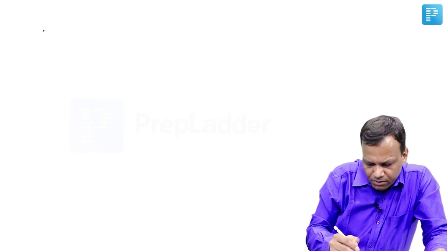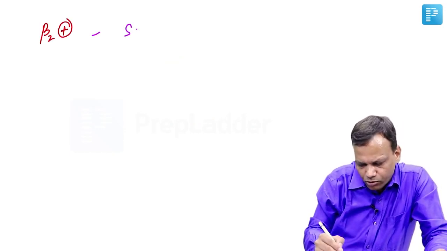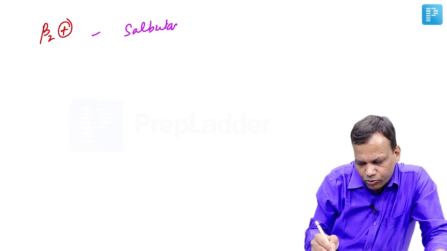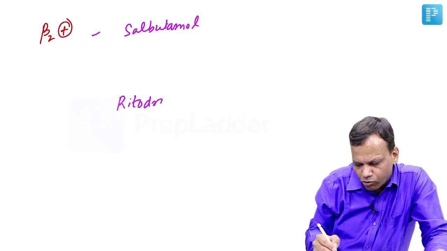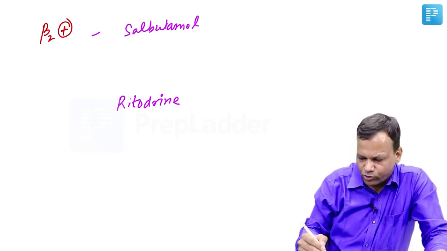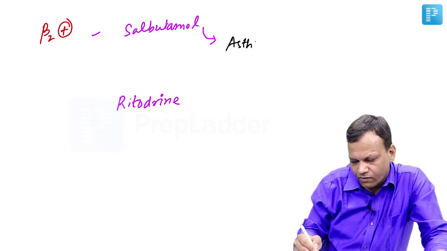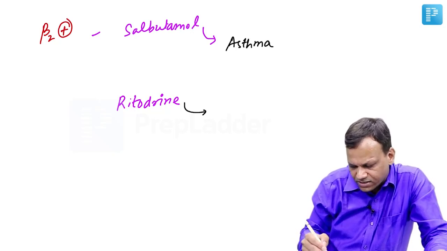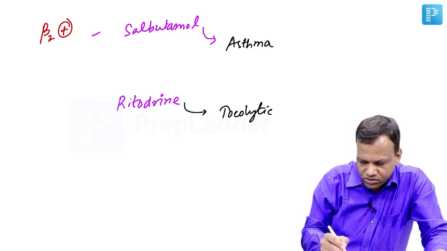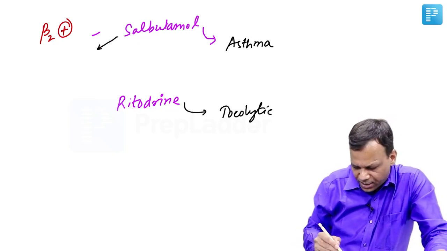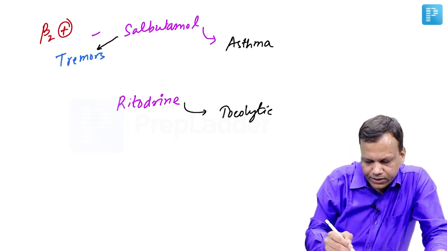Then we have drugs like beta 2 agonists. Two main groups. One group is the salbutamol group: salbutamol, terbutaline like drugs. And second we have the ritodrine group. Both are beta 2 agonists. Salbutamol is given by inhalational route, used for bronchial asthma. Whereas ritodrine is mainly used as a tocolytic drug. It will relax the uterus. Now, salbutamol like drugs, the main side effects you can remember, it causes tremors, tachycardia.